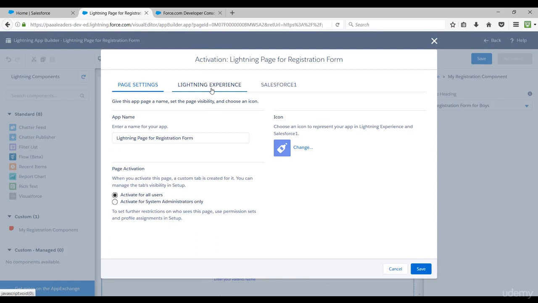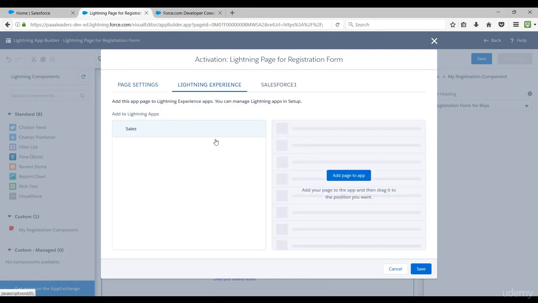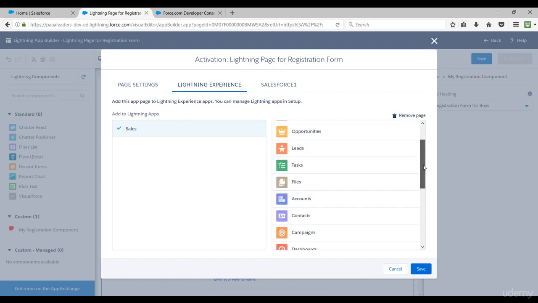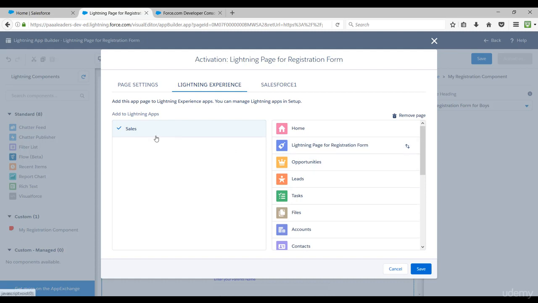Now in Lightning Experience, if I want to add this lightning page as a tab, then I need to opt for this here, add page to app. Then this lightning page for registration form will get added to the sales lightning app.